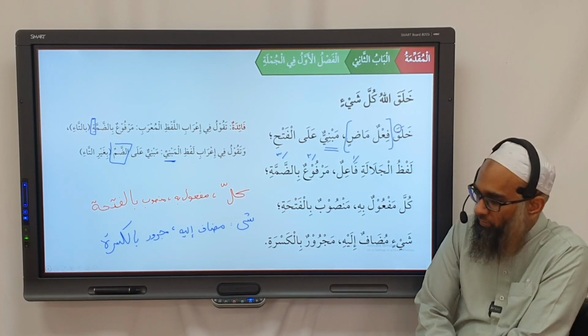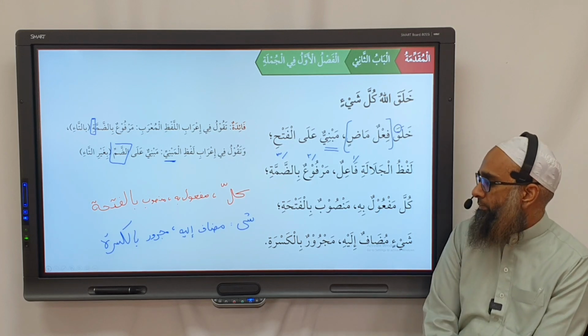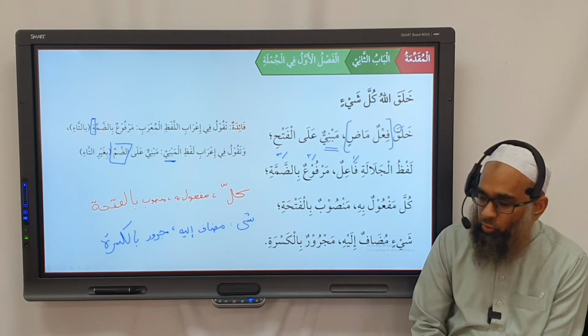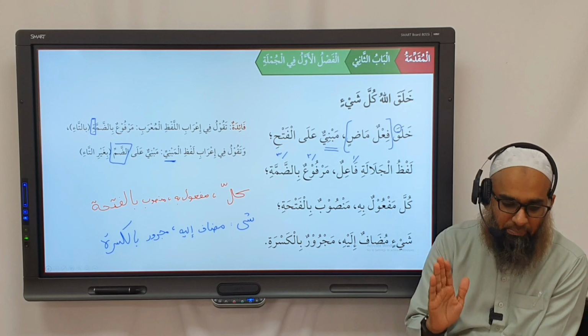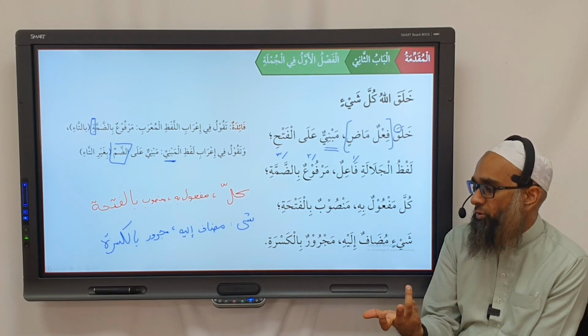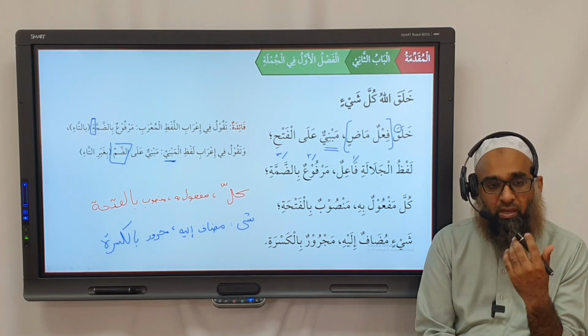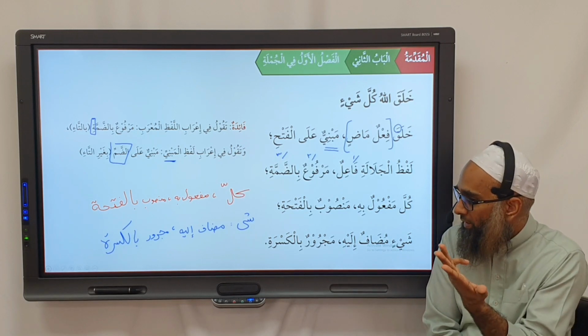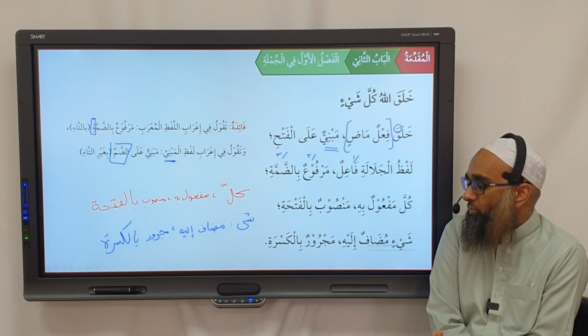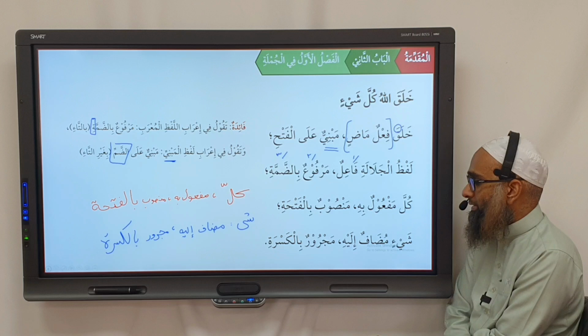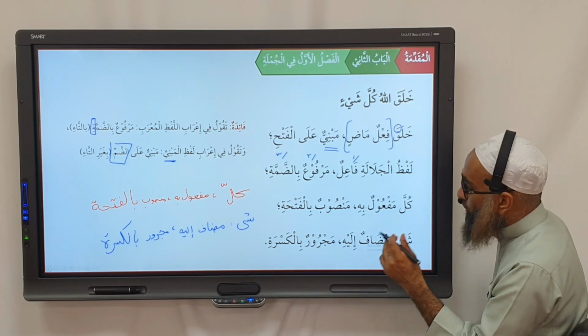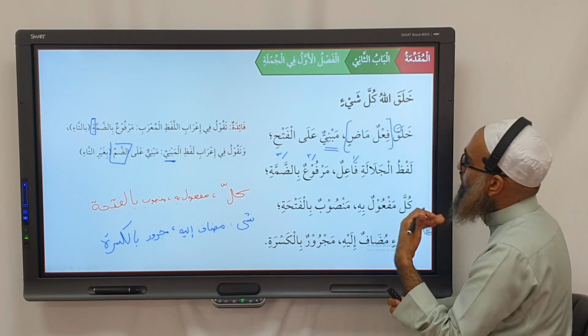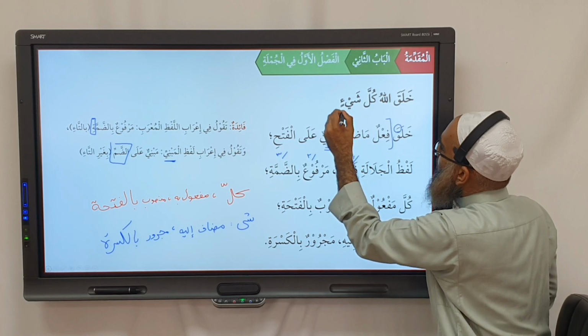Don't write huwa mudaf, keep it simple. You know it's mudaf from your Tarkib structure, but in I'rab, mudaf doesn't have a function. Because the purpose of I'rab is to know whether it's marfu', mansub, majroor, and knowing if it's mudaf doesn't do anything because mudaf doesn't have an I'rab. You understand? So you see you're a bit more mature now. This can't be maf'ul bihi.